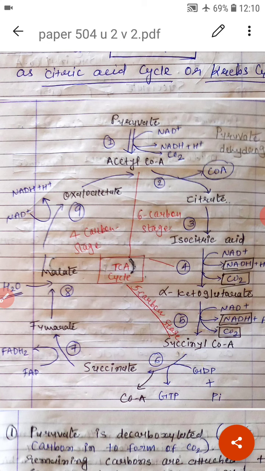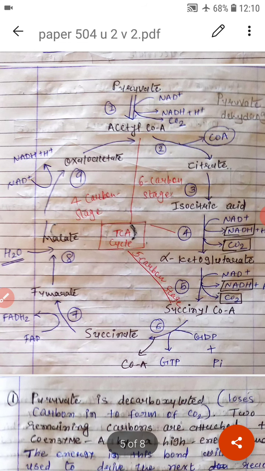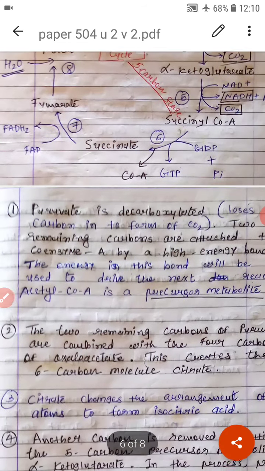Succinate, fumarate and malate are 4-carbon molecules. Malate is now converted into oxaloacetate. Here NAD+ is converted into NADH + H+, and oxaloacetate continues with the TCA cycle. This is also a 4-carbon molecule.